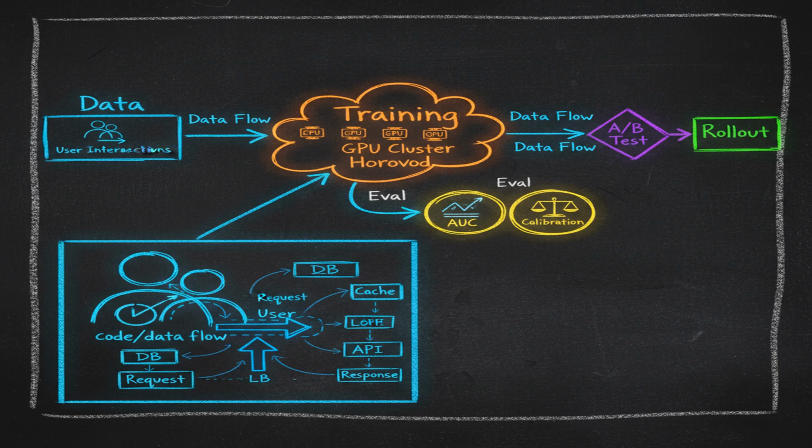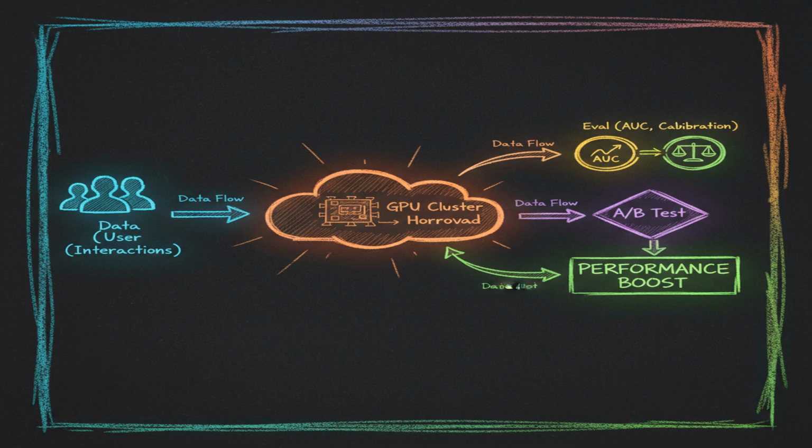Temporal distribution shift is a major challenge. User behavior evolves over time, so we need to continuously retrain the model. We use a model refresh cadence that balances accuracy and cost. We evaluate offline using AUC and calibration curves on held-out data. Before full rollout, we use A/B testing in shadow mode to compare the new model with the existing one.